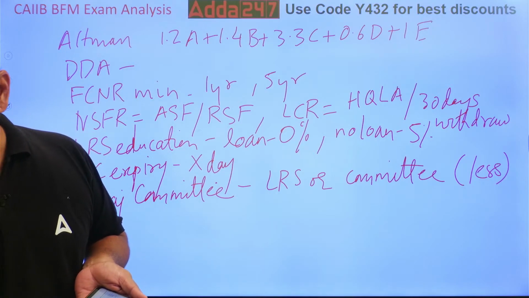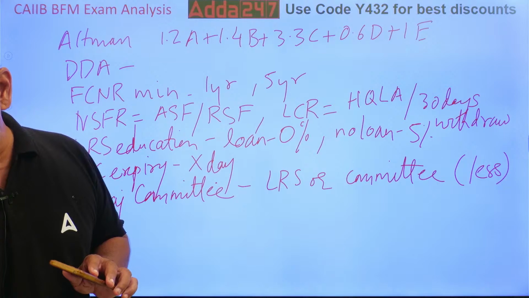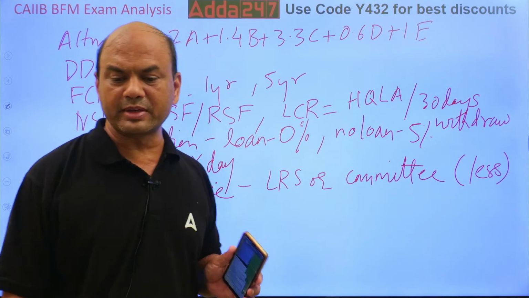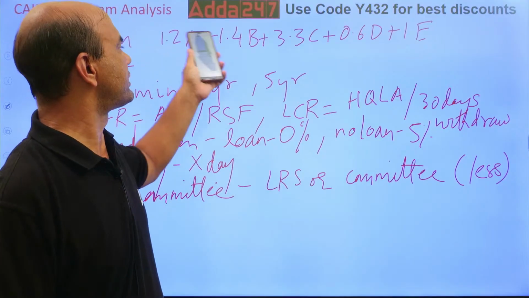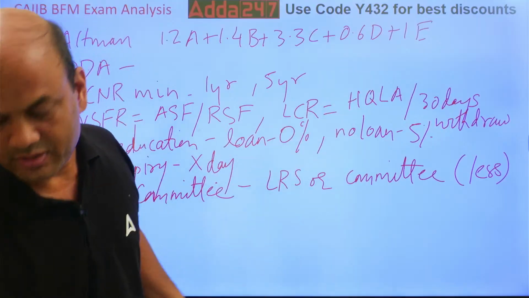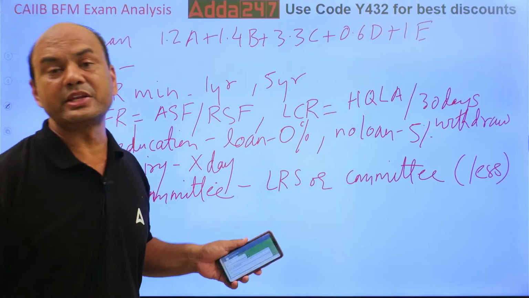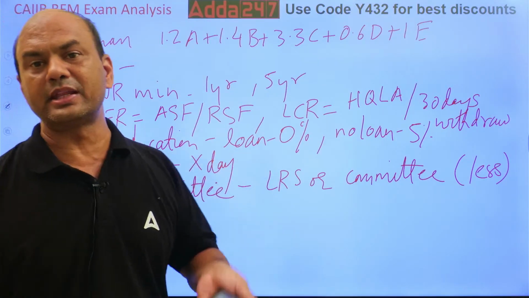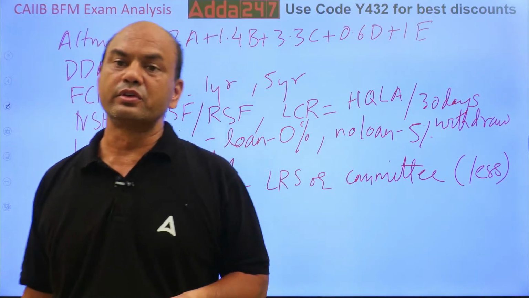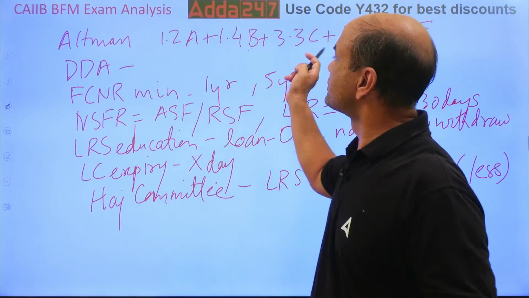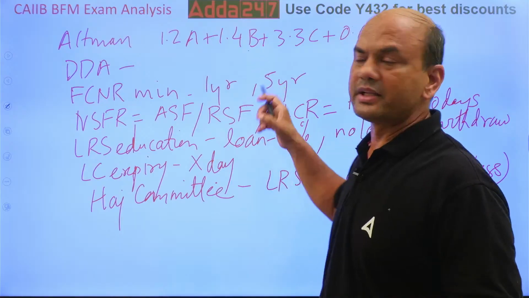Then Altman Z-score, it's already there. It's not a time for explanation, dear. Altman Z-score is 1.2A plus 1.4B plus 3.3C plus 0.6D plus 1.0E. The ratios are given, you have to calculate them.